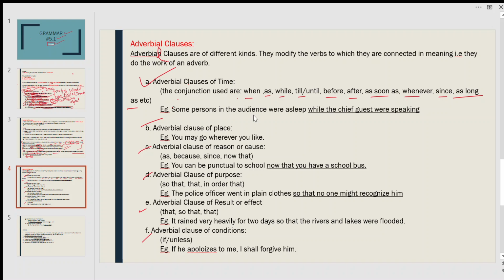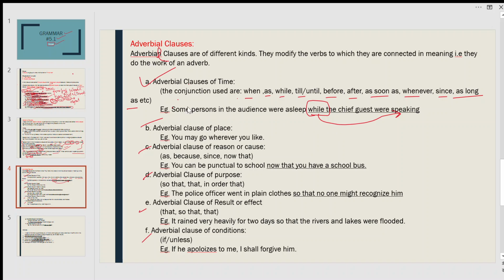For example, some persons in the audience were asleep while the chief guests were speaking. So, while is the conjunction. When they were sleeping, when the chief guests were speaking, this is the adverbial clause.